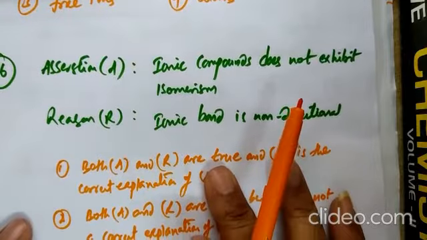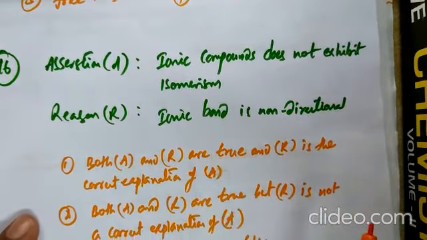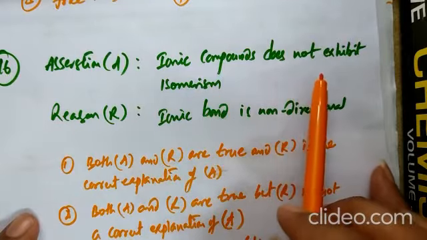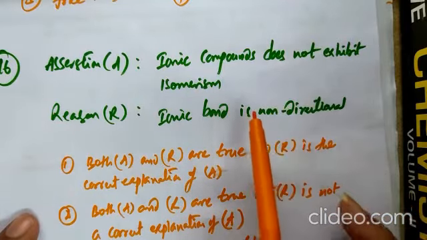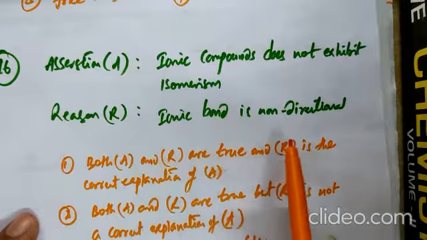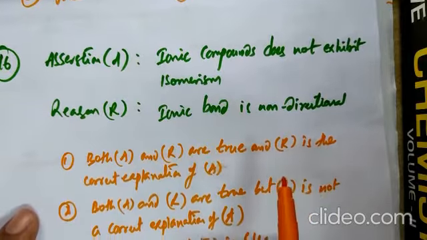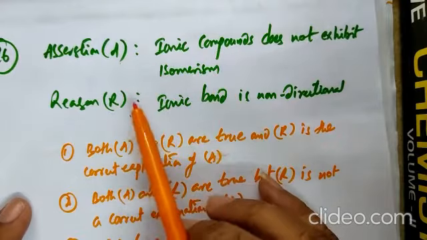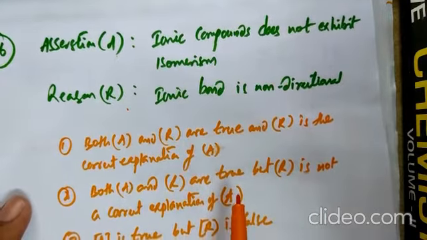Then question number 16, assertion and reasoning type. Many times we discussed this in the class. The assertion is a statement: ionic compounds do not exhibit isomerism. This statement is right, because ionic compounds never exhibit isomerism, because the ionic bond is a non-directional bond. So the correct answer is: A right, R right, and R is the correct explanation of A.